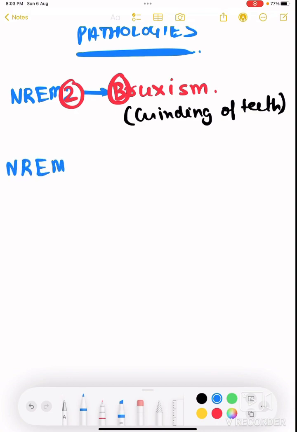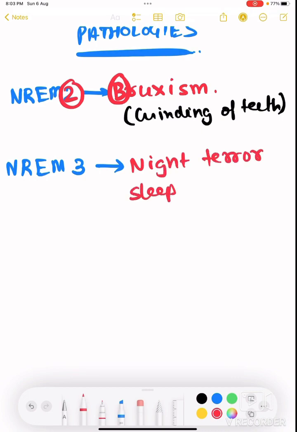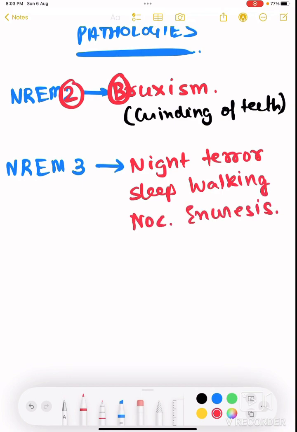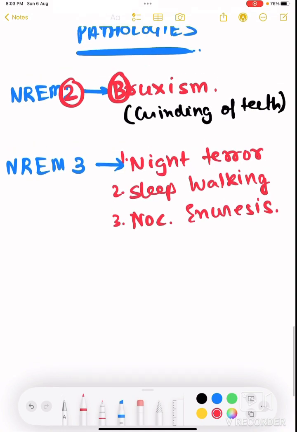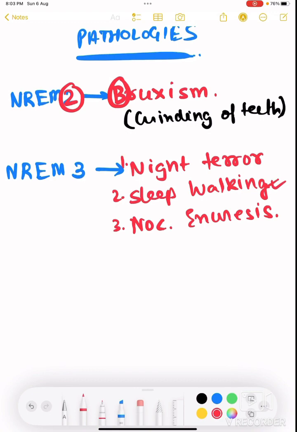What happens in NREM 3? In NREM 3, night terrors happen, right? Night terror, sleepwalking and nocturnal enuresis. Three things: night terror, sleepwalking, nocturnal enuresis. So what is actually sleepwalking? Sleepwalking is nothing but somnambulism, what we call it, right? So sleepwalking means neend mein chalna. Nocturnal enuresis means urinating while sleeping at night, right?